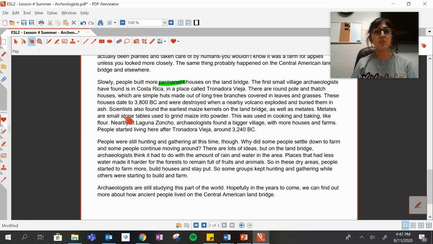Scientists also found the earliest maize kernels on the land bridge, as well as matatas. Matatas are small stone tablets used to grind maize into powder. This was used in cooking and baking like flour.